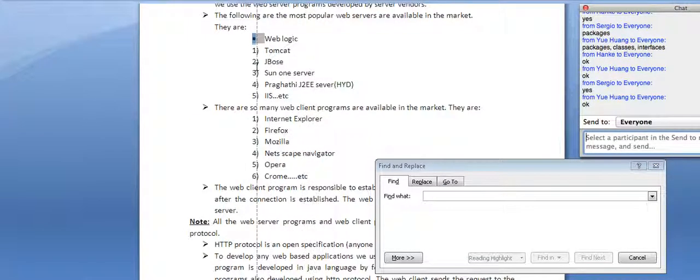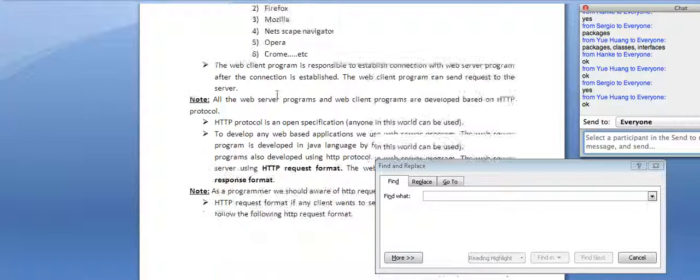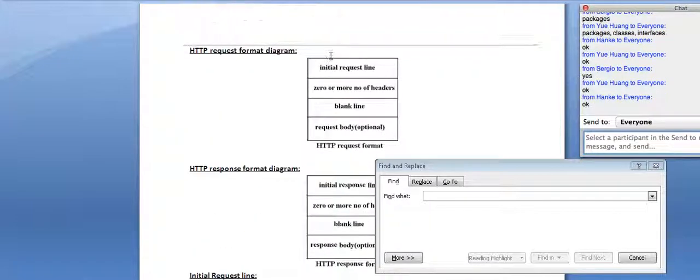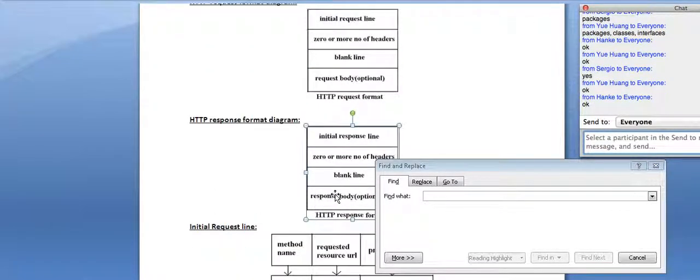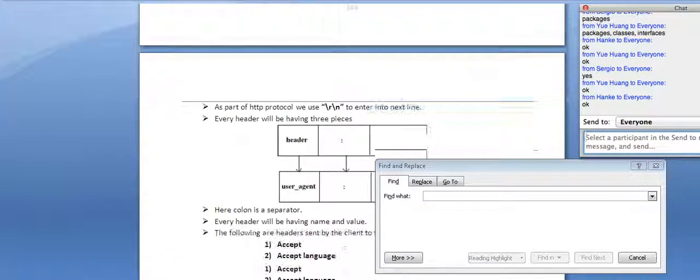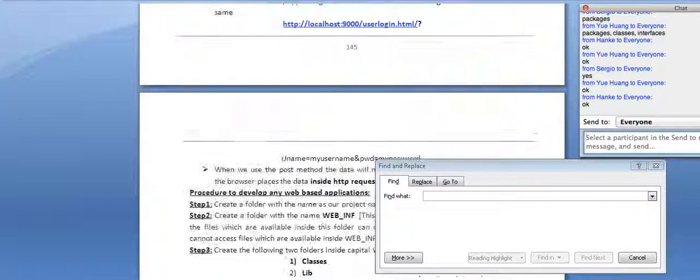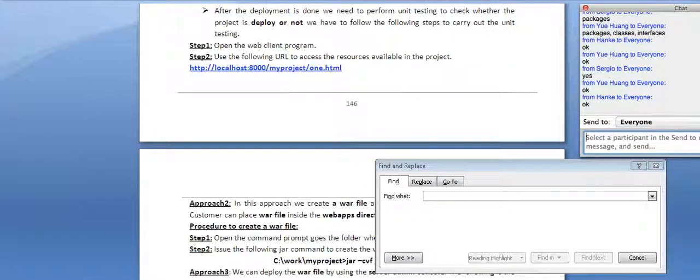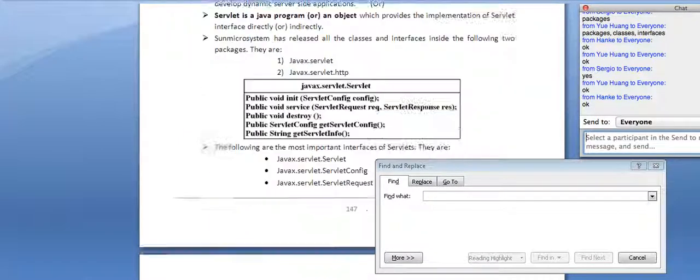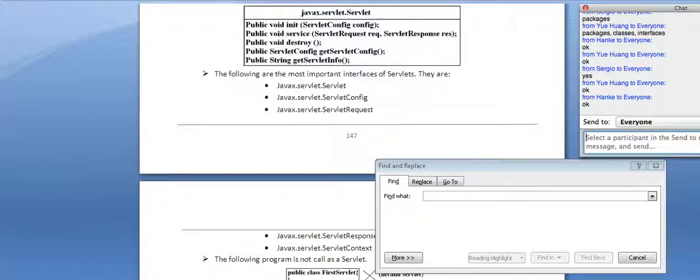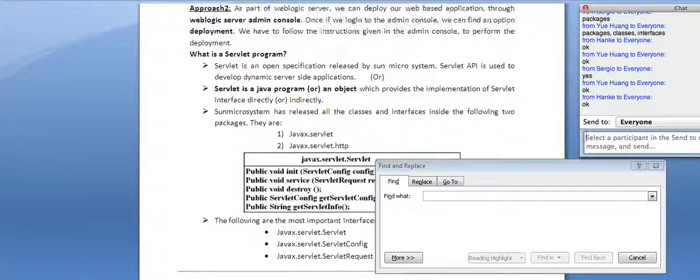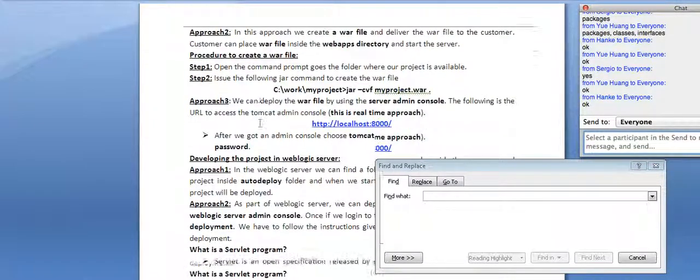What I have told you today, the logic, Tomcat, everything is there. The initial request line, initial response line, blank line, each in detail. Go through this book today. Don't delay even 1 day, because if you delay 1 day, you're losing everything.